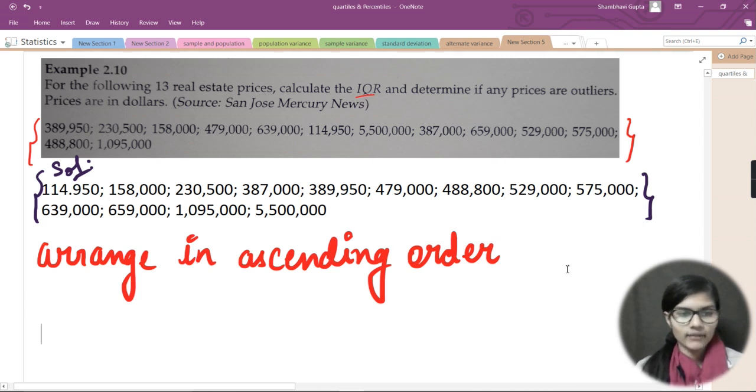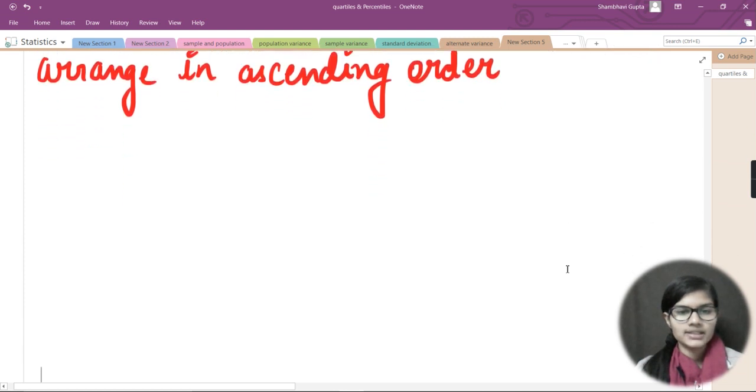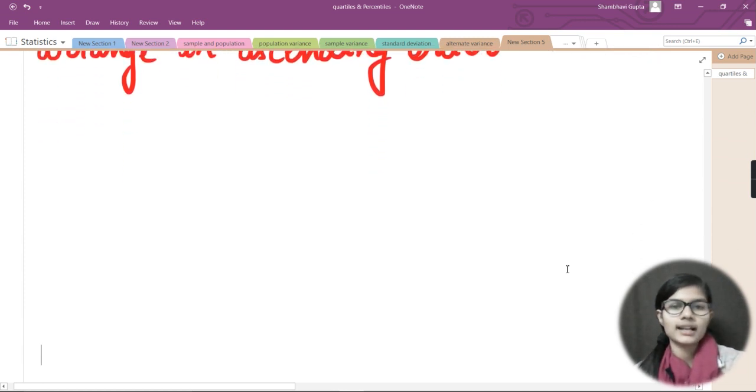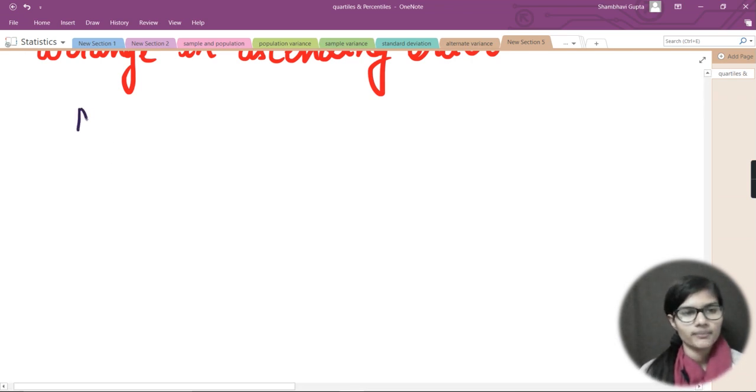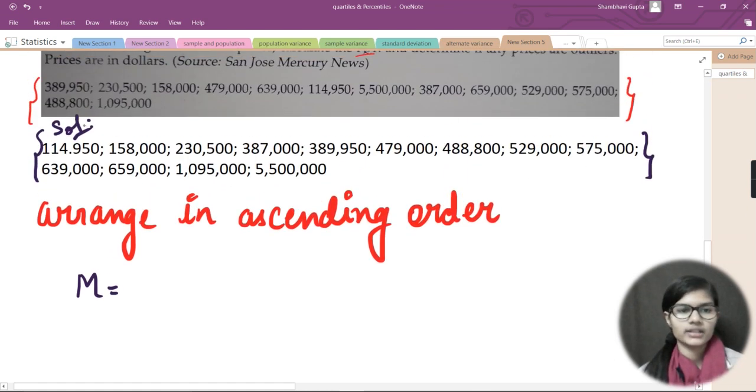Now I have arranged them in ascending order, and the next thing is to find the median, m, which is the middle element. Let's see how many numbers we have. It was written that we have 13 numbers. So 6 on this side and 6 on this side, and the middle element would be our median.